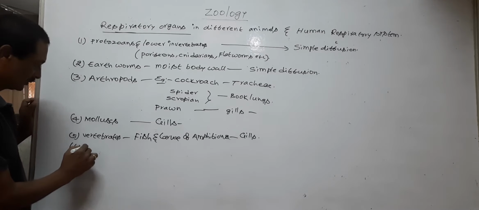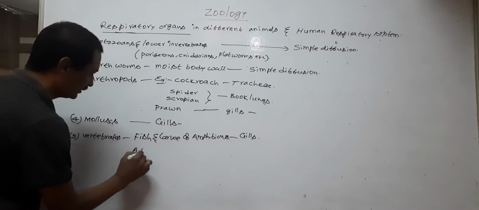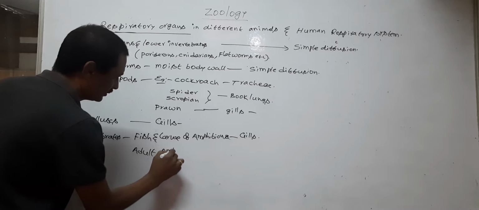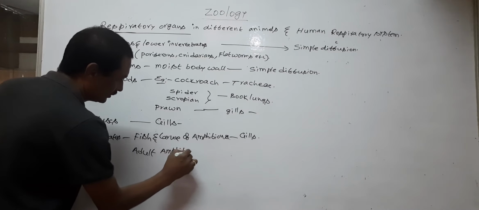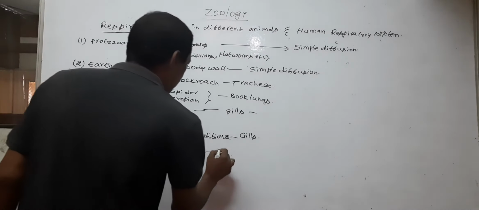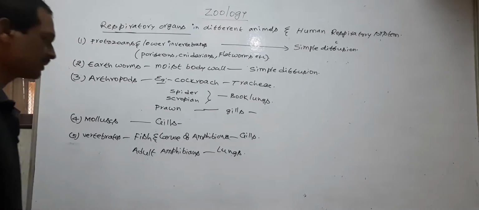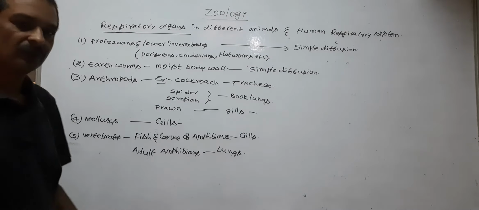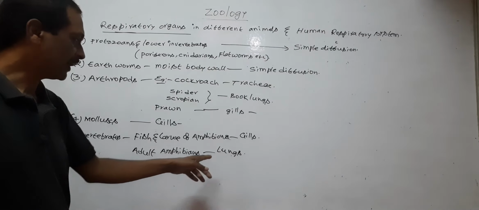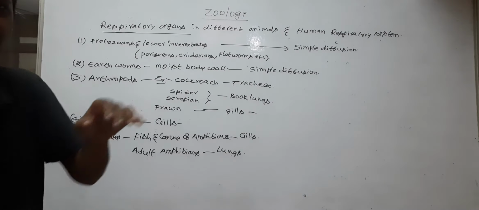Next, adult amphibians. Adult amphibians develop lungs. Amphibians live in both water and on land. So amphibians respire through lungs when they live on land.